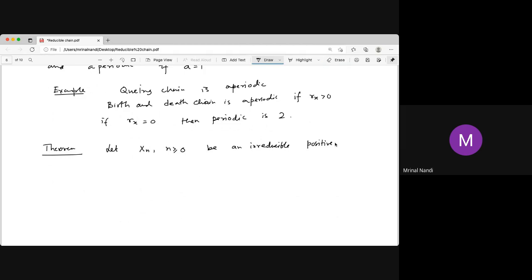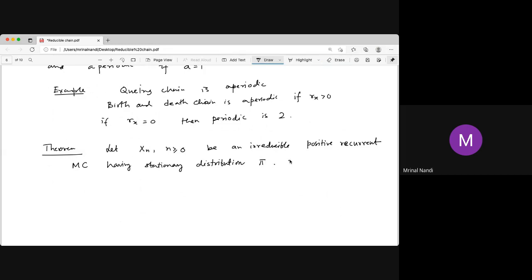Since it is irreducible, if one state is positive recurrent, then every state is positive recurrent. If no state is positive recurrent, then it has no stationary distribution. So to have a stationary distribution, the chain must be positive recurrent, meaning all the states must be positive recurrent because it is irreducible.